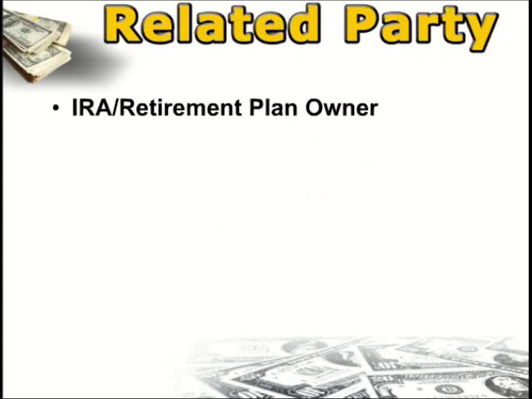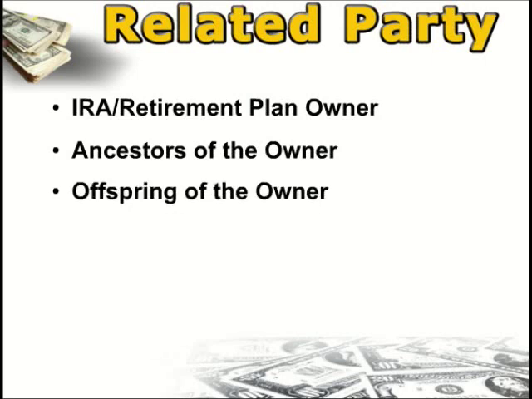Well, number one, the IRA owner is obviously related to themselves. Next, the parents of the IRA owner are going to be considered related to the IRA owner. The children of the IRA owner are going to be considered related to the IRA owner. And finally, the spouses of the IRA owner. Just kidding, guys. The spouses of the parents, the kids, and the IRA owner are all going to be considered related parties.